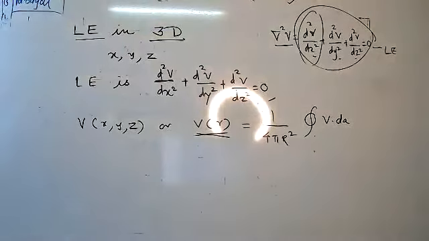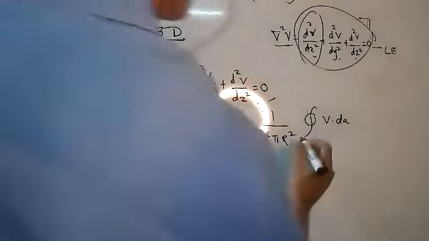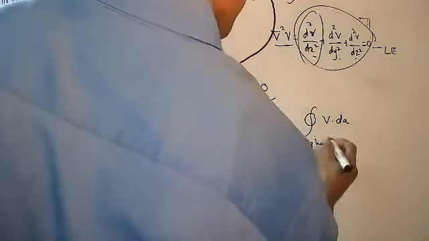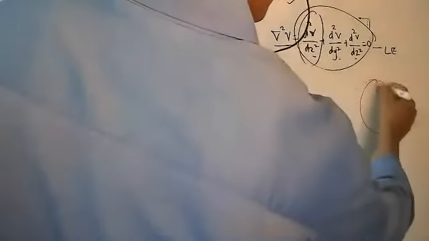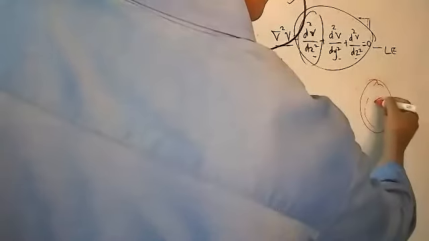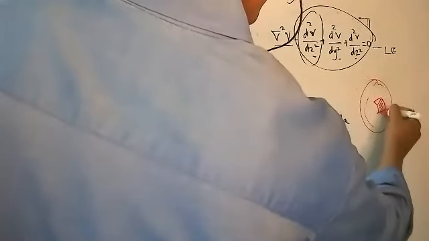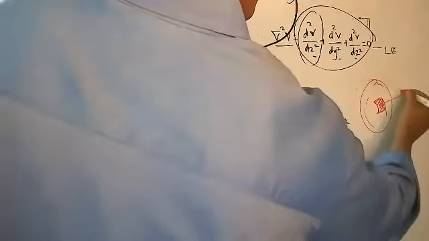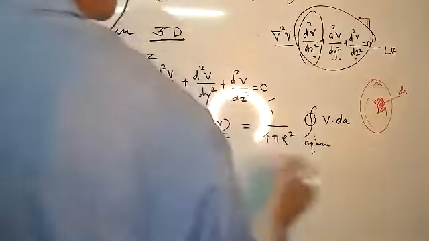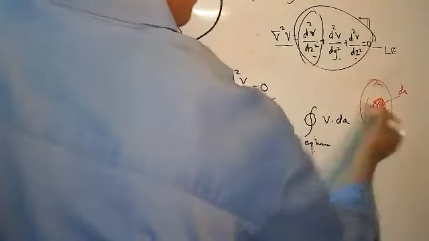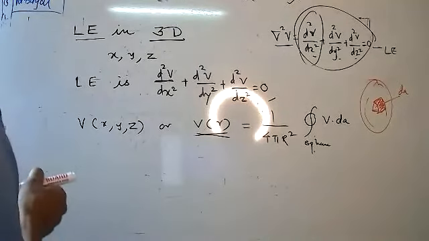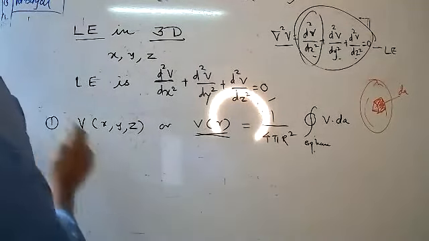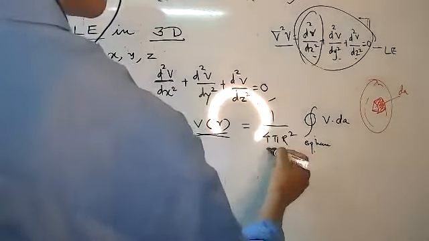Understood. And this is about the potential. This is your sphere. Suppose this is the sphere, I will use a different color. Take this point like this. This is your dA, the surface area of the sphere. And this is the first property of the Laplace equation in the 3-dimensional case: v of r is equal to 1 upon 4 pi r square.